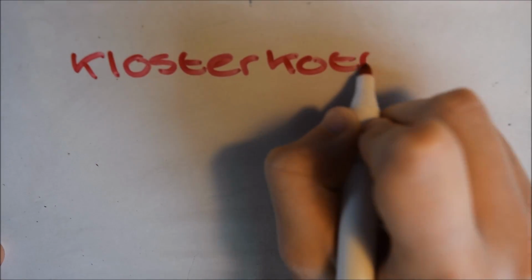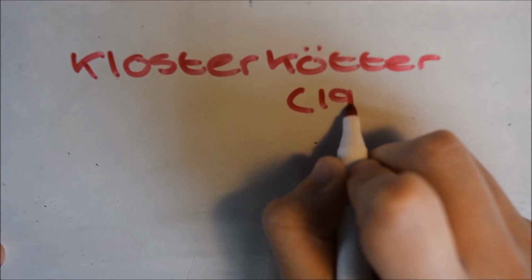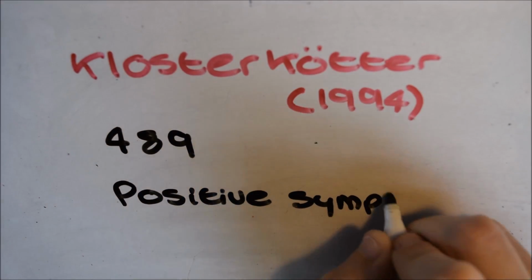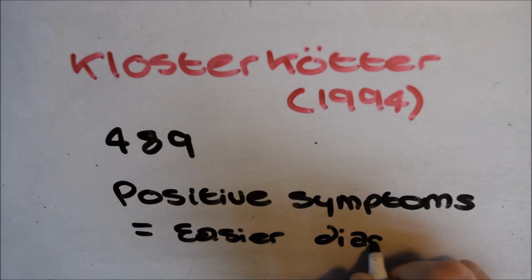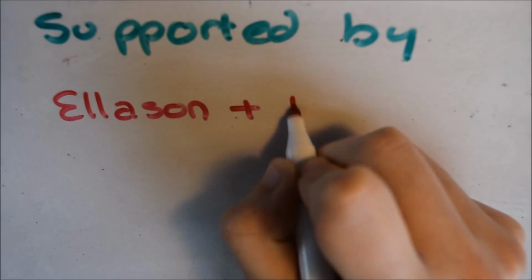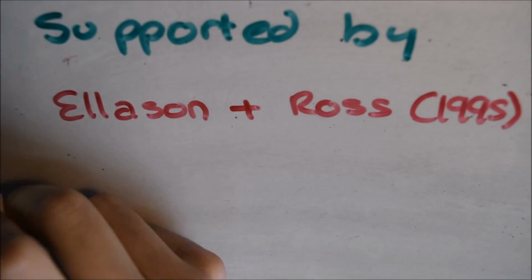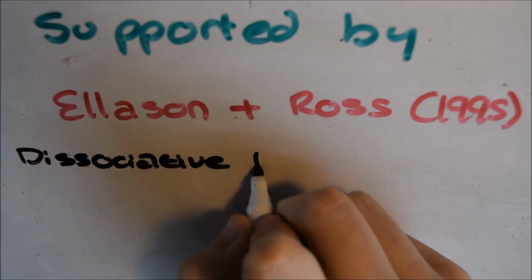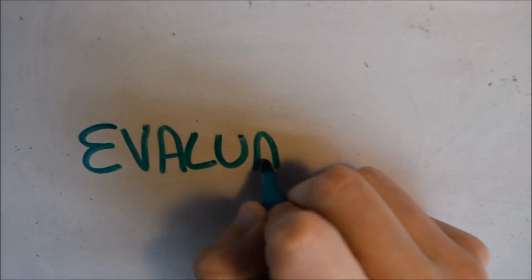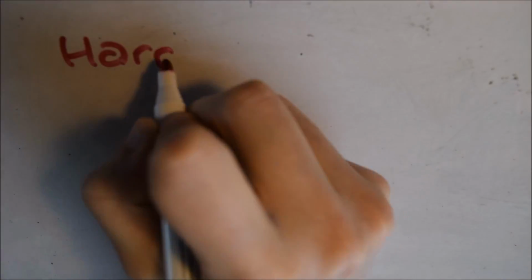Kloster-Kosse et al. in 1994 assessed 489 admissions to a psychiatric unit in Germany. They found that positive symptoms are more useful to diagnose schizophrenia. This is supported by Ellison and Ross in 1995, who pointed out that people with dissociative identity disorder have more schizophrenic symptoms than schizophrenics. Evaluatory points for this are ethnicity and medical complications.